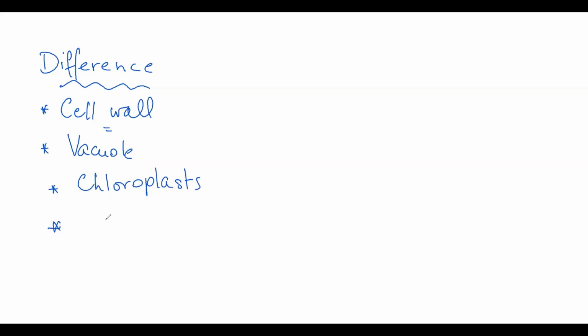The plasmodesmata. Plasmodesmata. Okay, I can put it, yes. Then there are three differences. Mariam, can you remember the difference that is in my mind? That the plants have the stroma inside the chloroplast while the animals have the matrix with mitochondria. This is not the difference, it's just a difference in names.